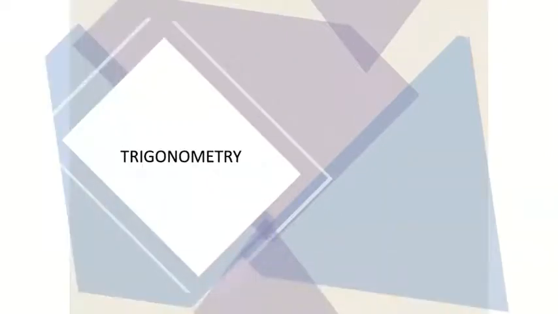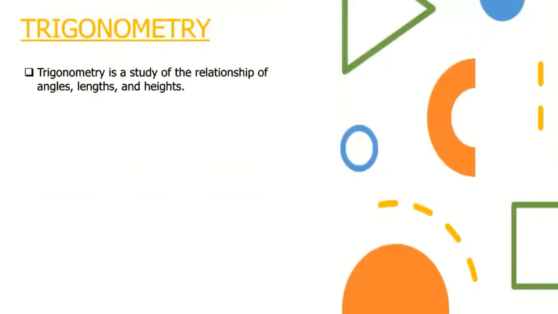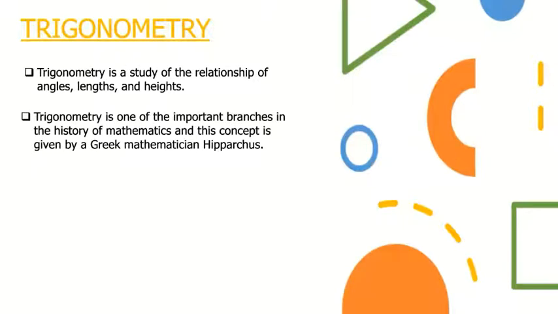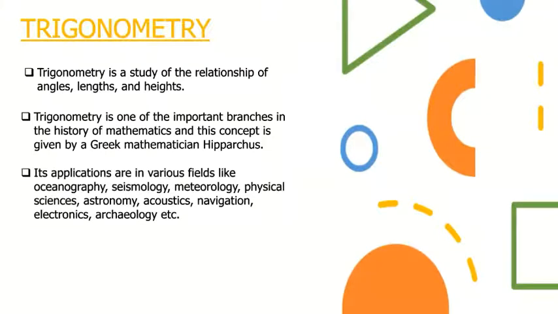Now, let's know about trigonometry. What is trigonometry? It is a study of relationship of angles, lengths and heights which has emerged in the 3rd century BC. Trigonometry is one of the important branches in the history of mathematics, and this concept was given by Greek mathematician Hipparchus. Trigonometry is one of those divisions in mathematics that helps in finding the angles and the missing sides of triangles with help of trigonometric ratios.